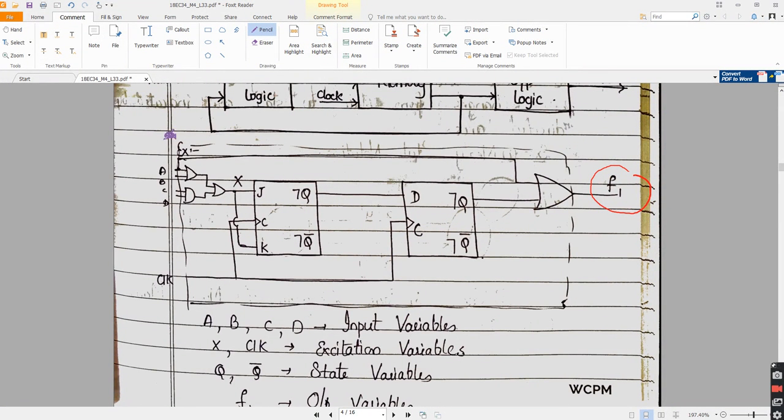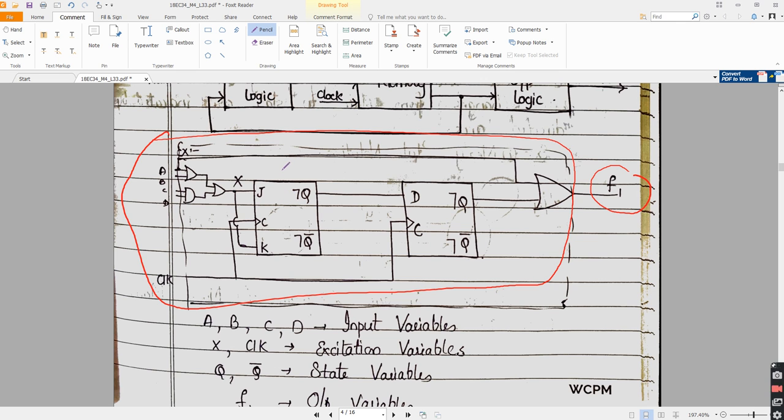Is this circuit a sequential circuit? Is this entire circuit a sequential circuit? That is my question. Please answer. Is it a sequential circuit? Yes or no? Yes, sir. Why is this circuit a sequential circuit? Tell me one thing.